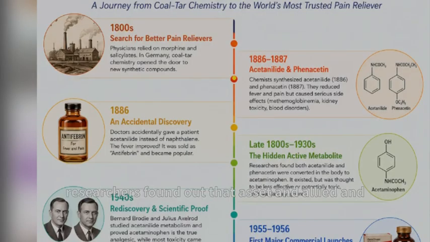Later, researchers found out that acetanilide and phenacetin were metabolized in the human body and converted into acetaminophen, which is an active metabolite.